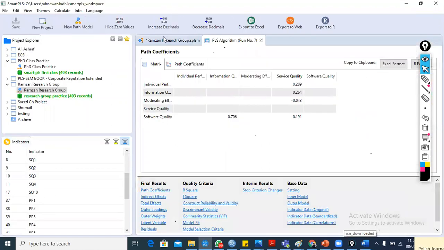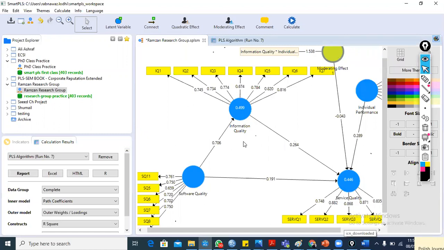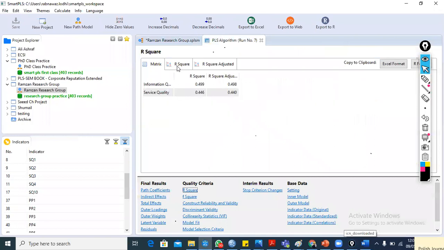Now this diagram is also according to the PLS algorithm. Previously it was according to bootstrapping. So this is the PLS algorithm. Here we can find the R square value in the construct. Its value is 0.499. Its value is 0.446. Here there is no R square value, because these are not the dependent variables. So we calculate the R square value of the dependent variables, and the quality criterion is that it should be greater than 0.25.